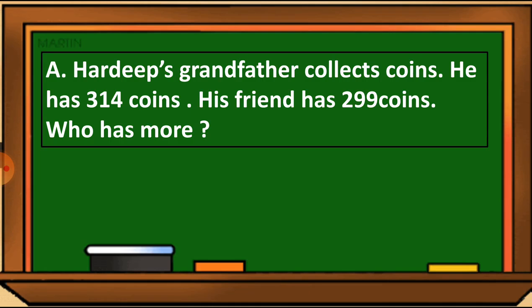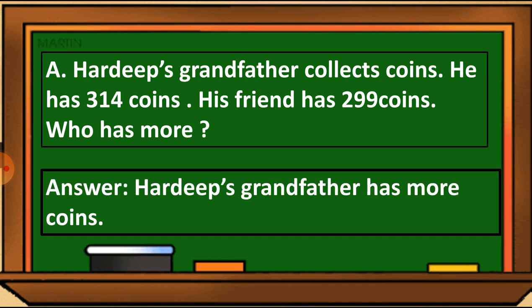So as we see, this number 314 is a bigger number than the 299 number. So the answer will come this way, that Hardeep's grandfather has more coins, and you also will write the answer this way, that Hardeep's grandfather has more coins.